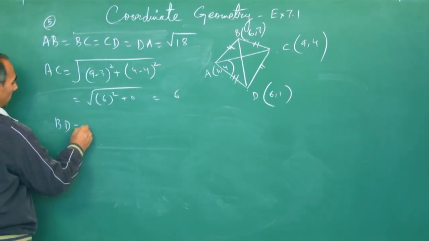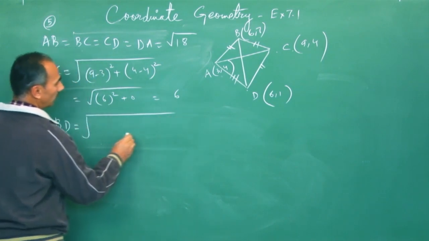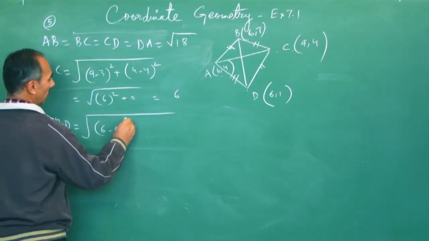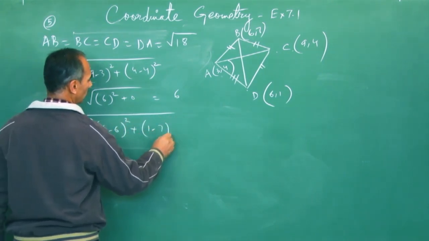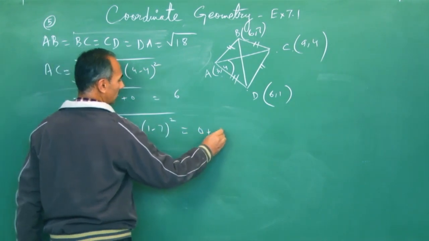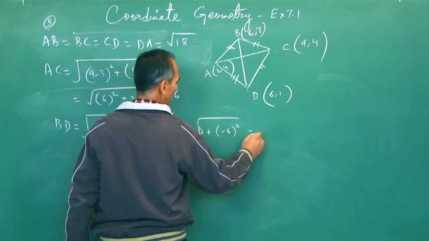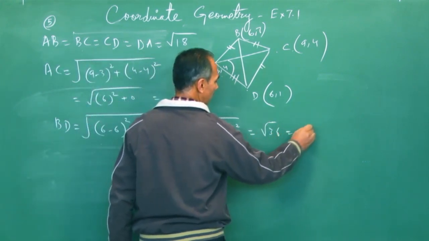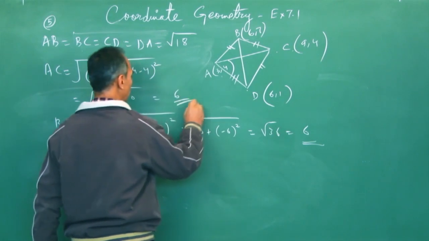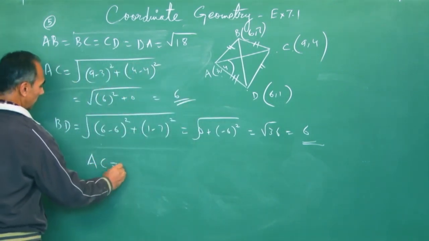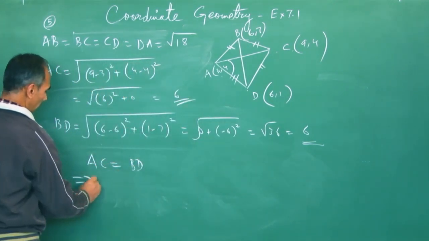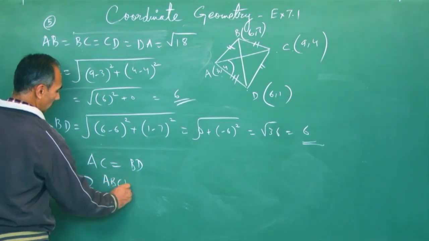And what about diagonal BD? BD will be 6 minus 6 whole square, plus 1 minus 7 whole square. This is 0 plus minus 6 whole square. That is root 36 and that is 6. So diagonals are also equal. So AC diagonal is equal to BD. So we conclude ABCD is a square.